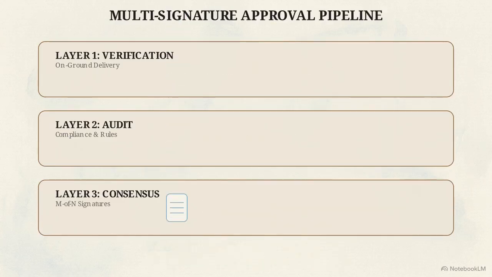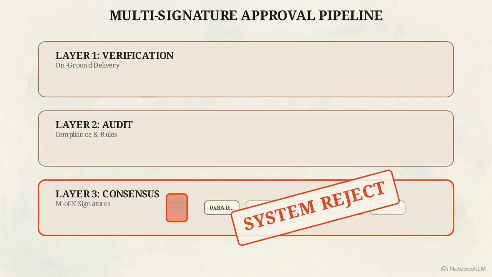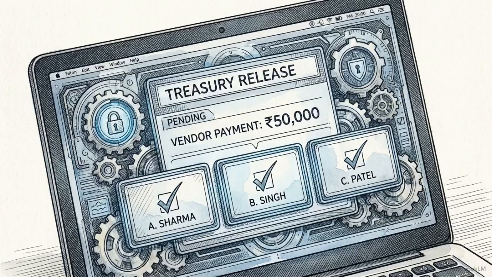The sequence is mandatory. If a director tries to sign off on a payment before the on-ground manager has verified the delivery, the database rejects the query. These digital boundaries ensure no single person can authorize a payout. It protects the Treasury from misuse and protects the committee from accusations of mismanagement.